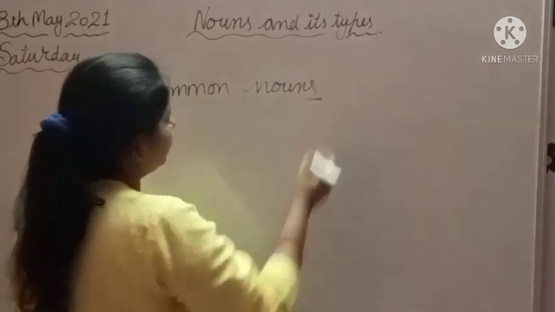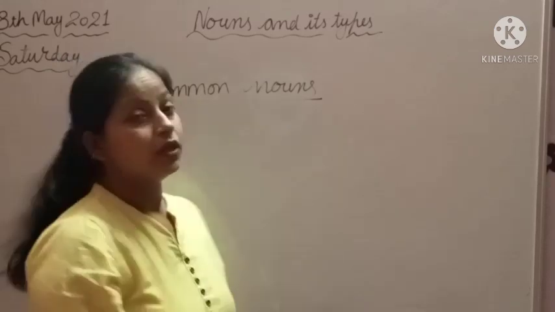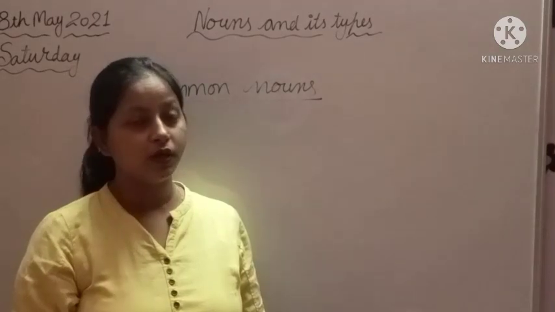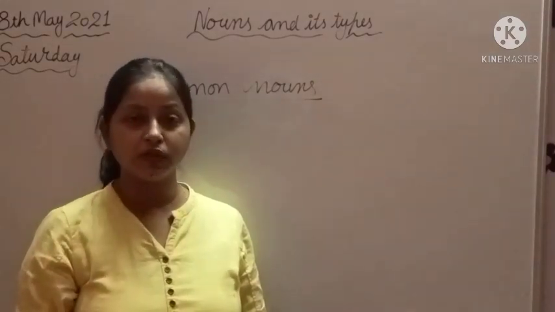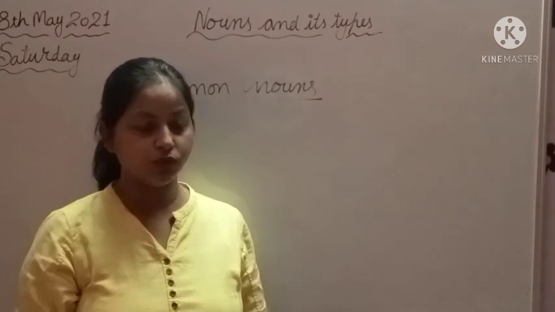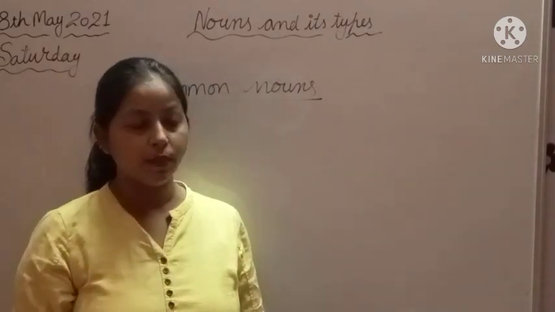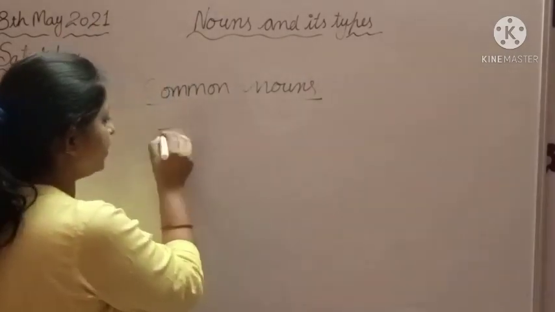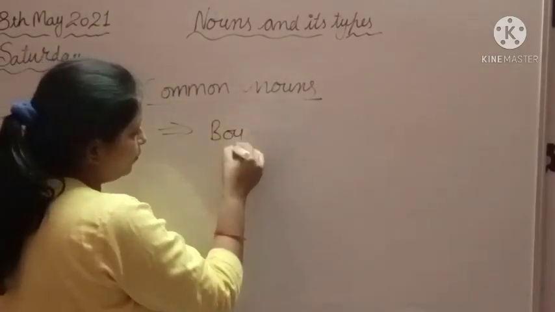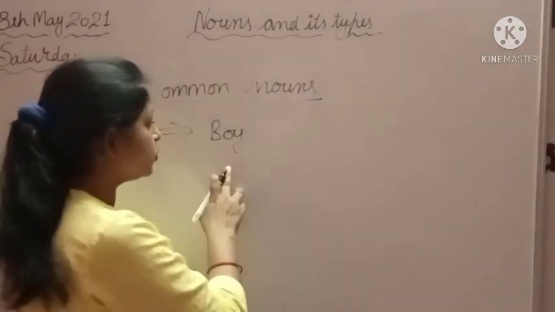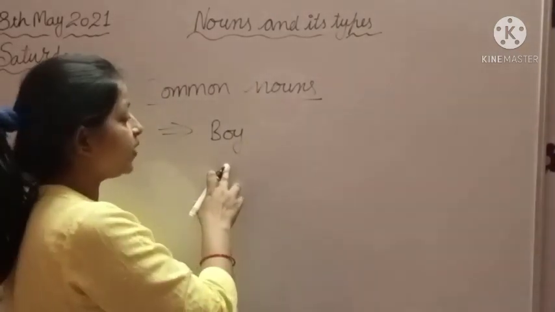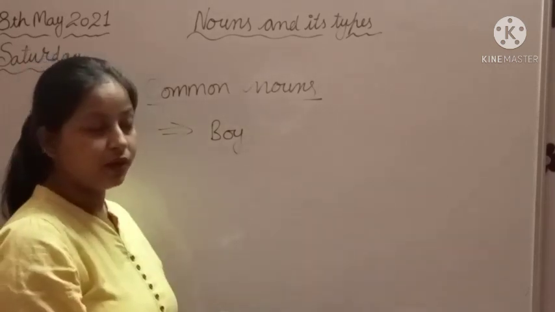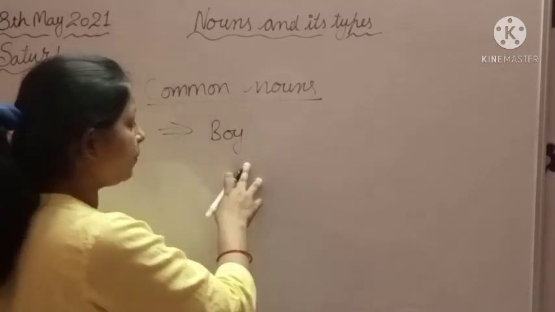Common nouns. What is the common noun? The words that are used commonly for the same kind of things. एक जैसी चीजों के लिए जो सेम यूज होते हैं, वर्ड्स कॉमनली यूज होते हैं, दे आर कॉमन नाउन्स. Like we use boy, है ना. For example boy, we use boy for all boys. That's why it is a common noun because we use it commonly, है ना. सभी के लिए commonly use करते हैं.